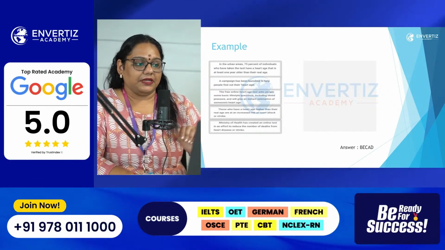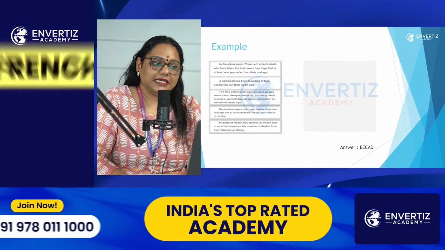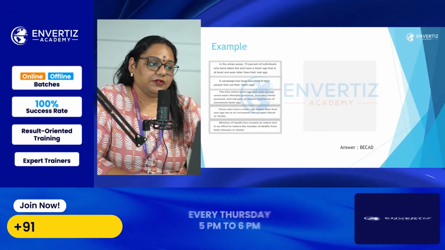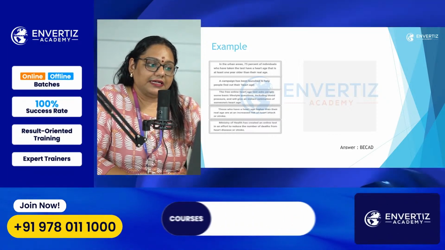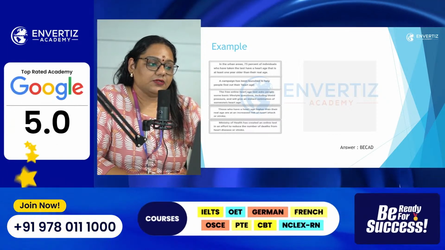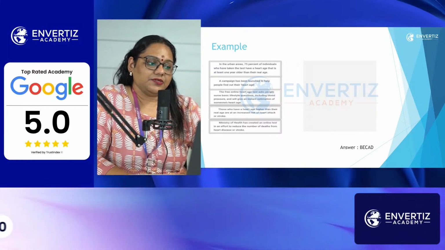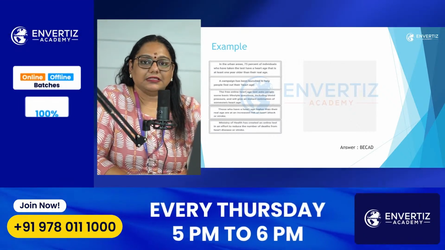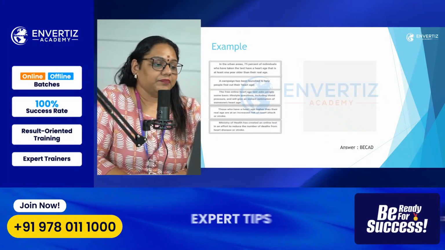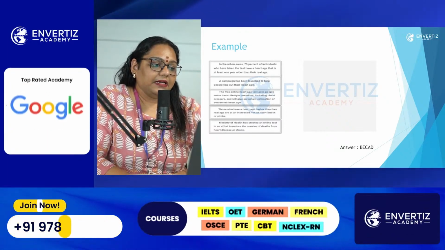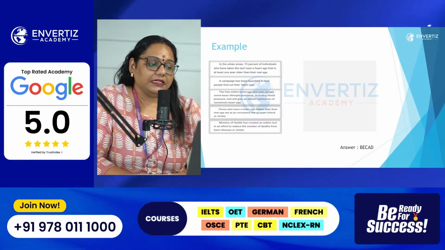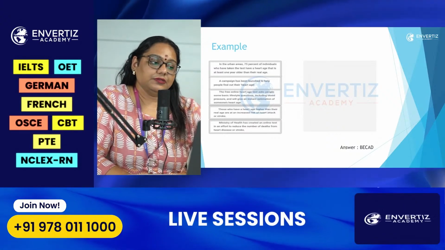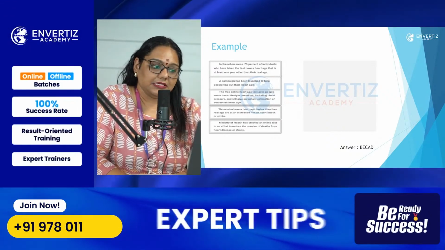If we see an example here, 5 sentences are given. The first sentence is, in the urban areas, 75% of individuals who have taken the test have a heart age that is at least 1 year older than their real age. Reading it, it doesn't seem like they are introducing an idea. It's an explanation. So that wouldn't be the beginning. The second sentence, a campaign has been launched to help people find out their heart age. This is an introductory idea. So the beginning will be B, this sentence.